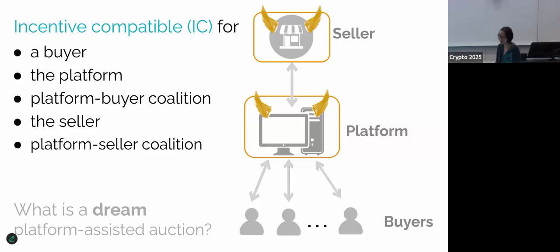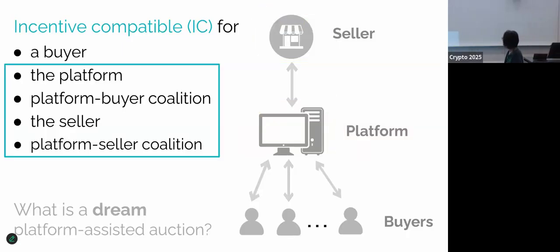Okay. So notice that the collusion-resilient properties are also centered around the platform because we want to focus on these notions that capture the idea of antitrust. We don't want the platform to become a monopoly. Among all of these properties, except for the first property, all the other properties are new and they arise because the platform is not fully trusted.